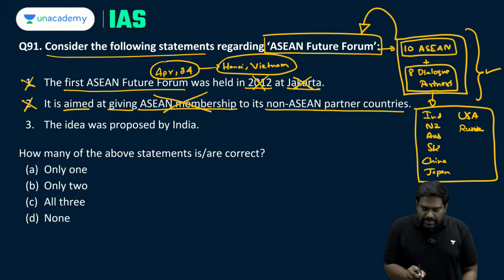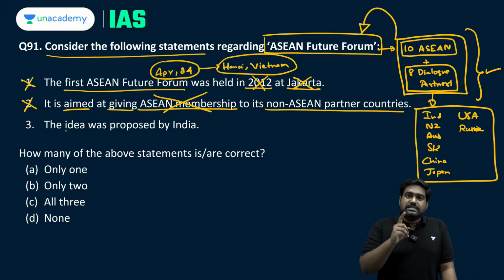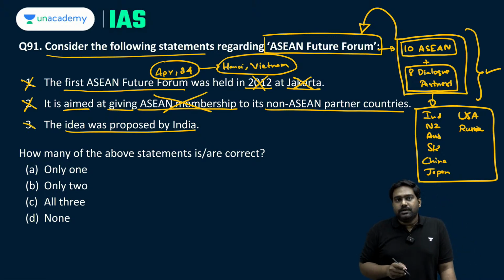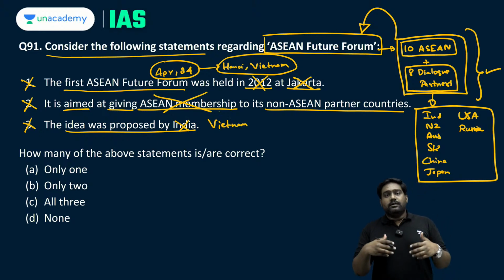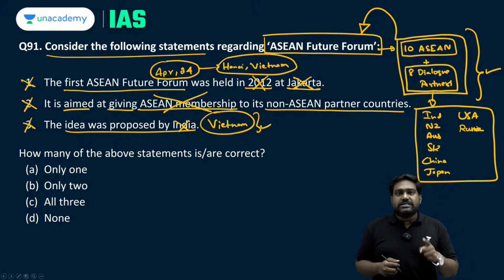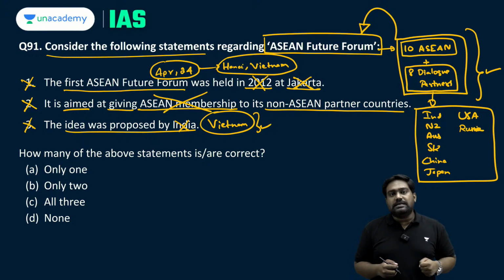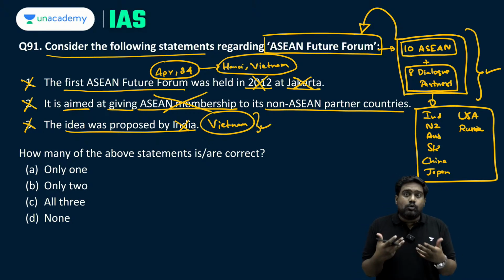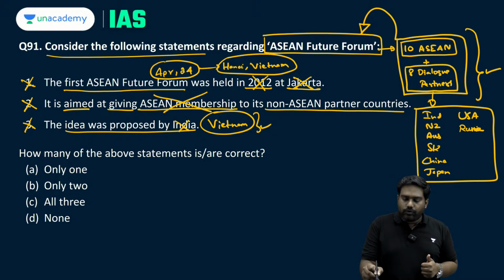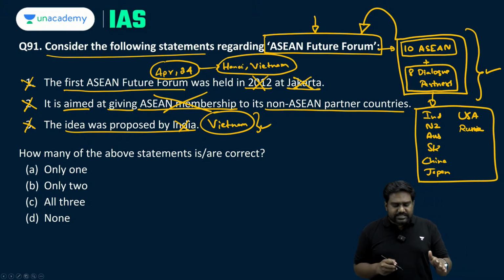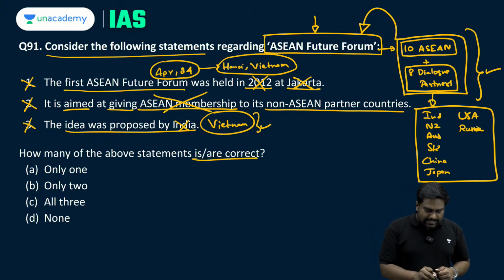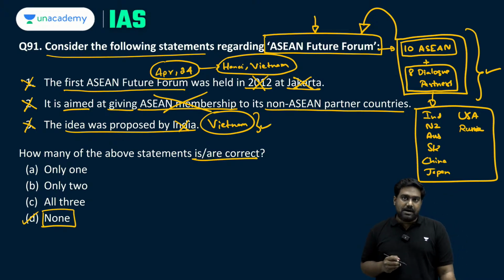Third statement says the idea was proposed by India. This statement is also incorrect. This idea was not proposed by India. It was actually proposed by Vietnam during last year's ASEAN summit that was held in Jakarta at the 43rd ASEAN summit in 2023, which was hosted at Jakarta, Indonesia. That is where Vietnam proposed the idea of a future forum for ASEAN. So all three statements are incorrect. What's the correct answer? Option D, none of the above.